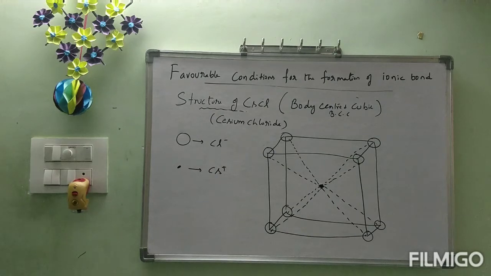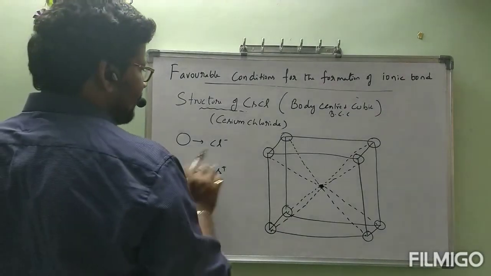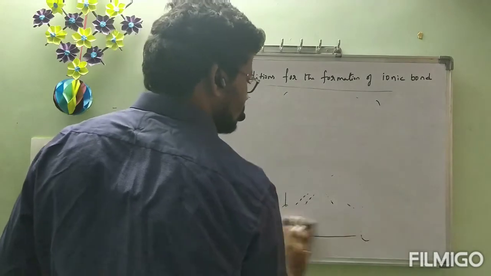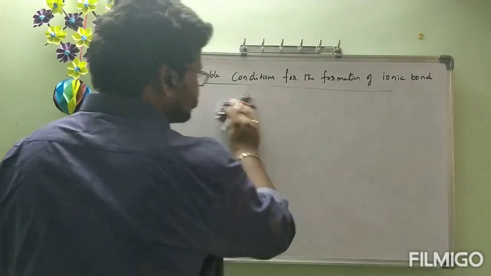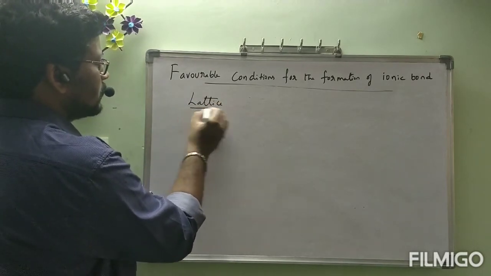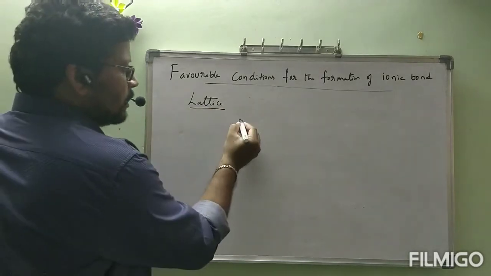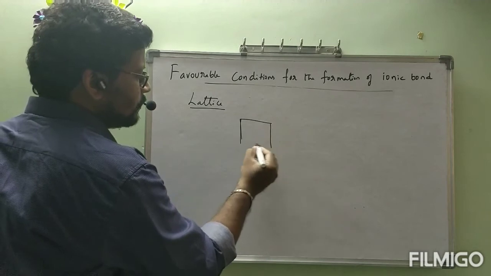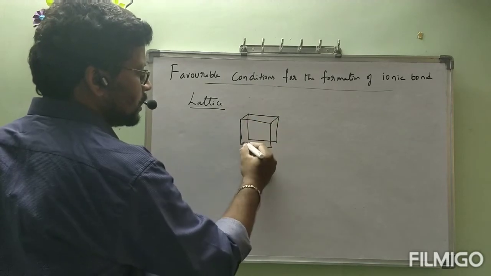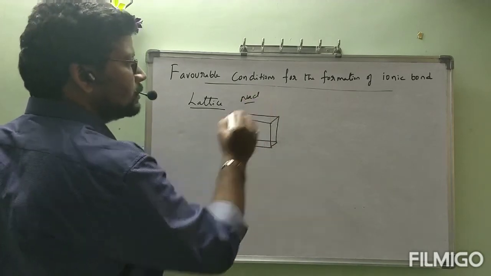Okay, now we will see the next definitions, two definitions. By these two definitions we will complete this topic, that is ionic bond. Let us see what those two are. Lattice and unit cell. Okay, see, this is the small cube which I have drawn for you, the structure of NaCl.